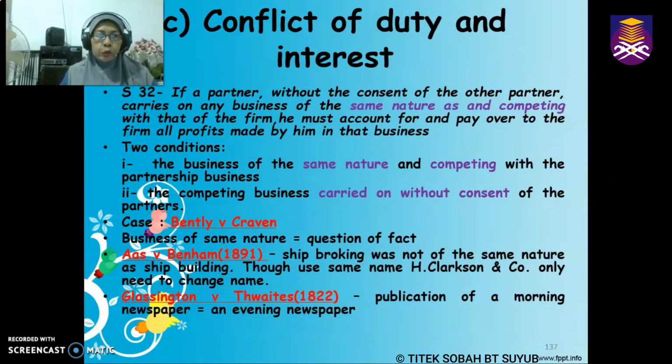Okay, so now this is the third, section 32, conflict of duty and interest. That section says, if a partner without the consent of the other partners carries on any business of the same nature as and competing with that of the firm, he must account for and pay over to the firm all profits made by him in that business. I have highlighted in purple that the important part here is same nature and competing. So if the said business is not of the same nature, if we started a new business that is not of the same nature, well, this is allowed.